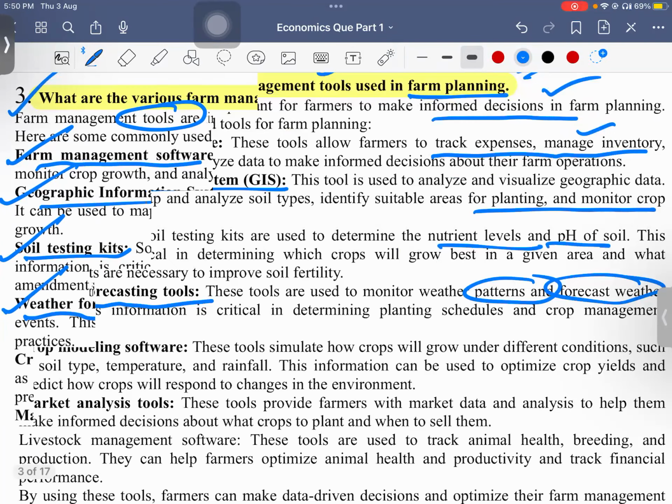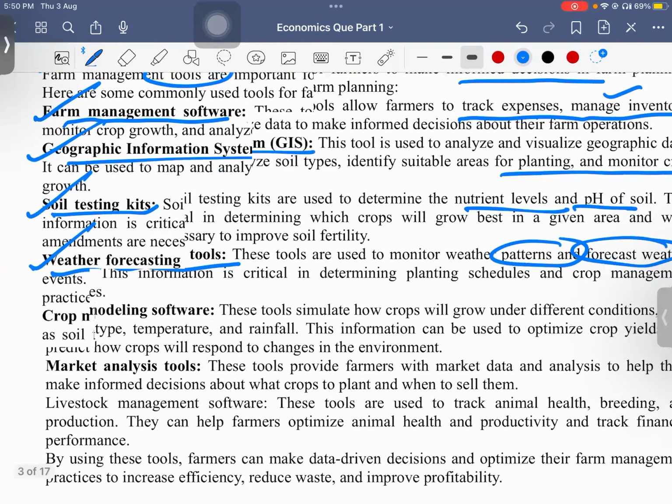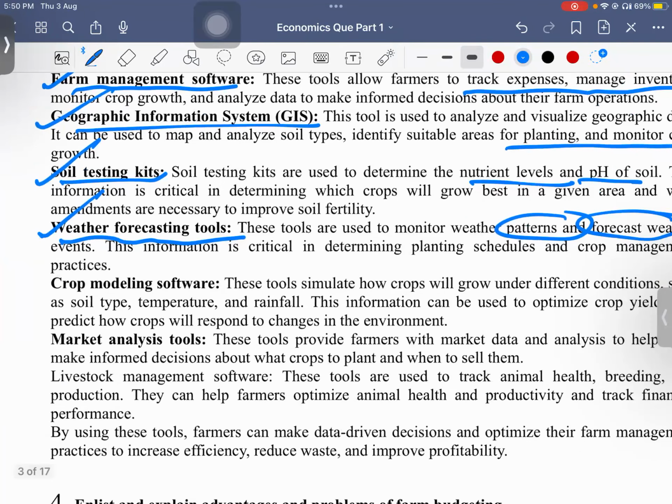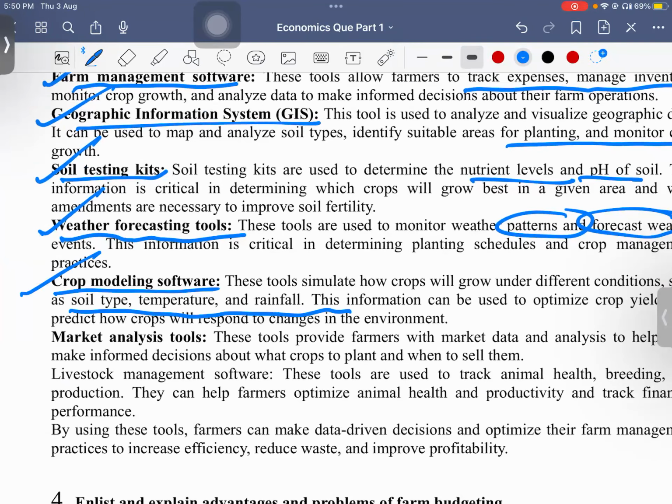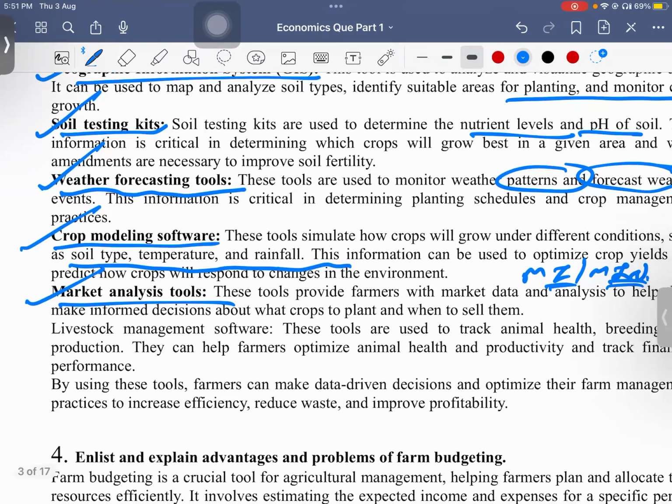Then crop modeling software is there, which tells about soil type, temperature, rainfall, all these things. Then next is market analysis tools. We have market intelligence and market information tools by which we can know the prices, which will help us in decision making. And for livestock also we have management software tools. All these important factors or tools can be used to make our farm management more productive and useful.